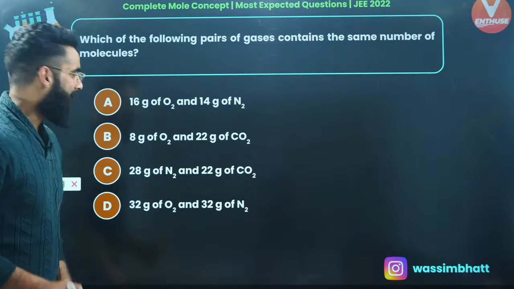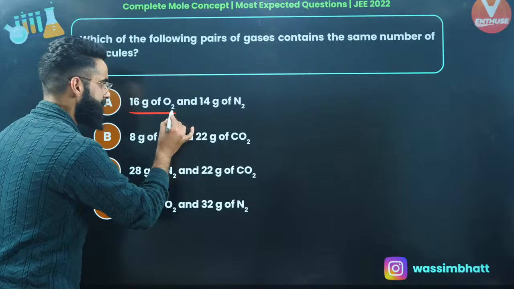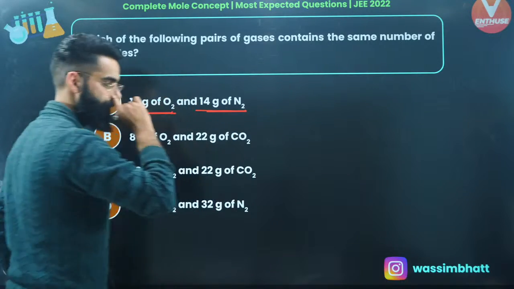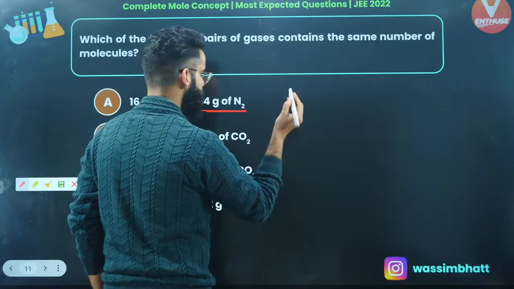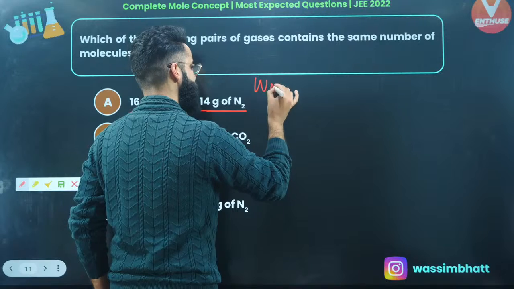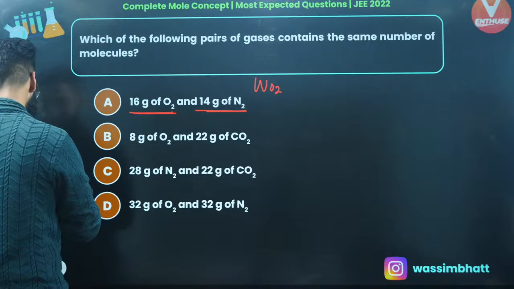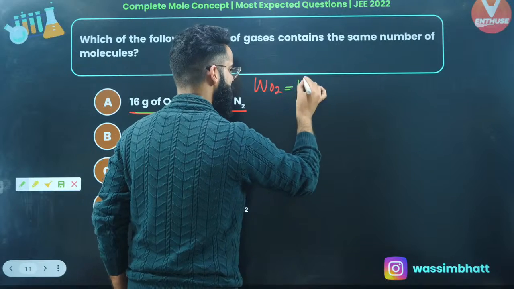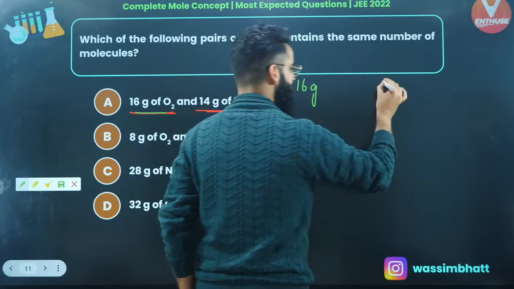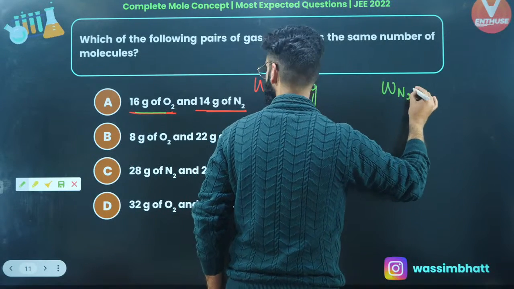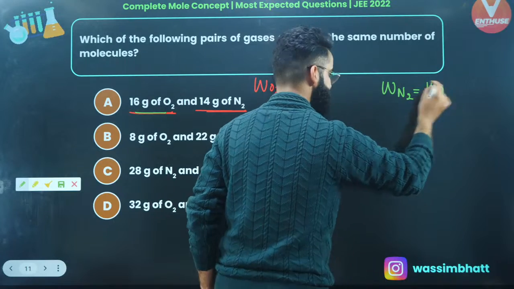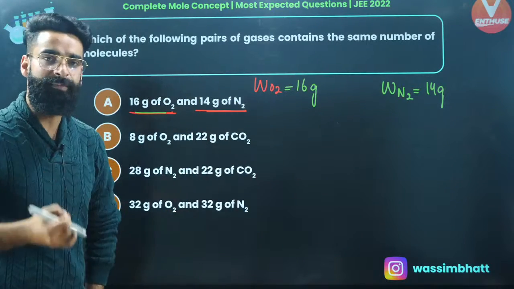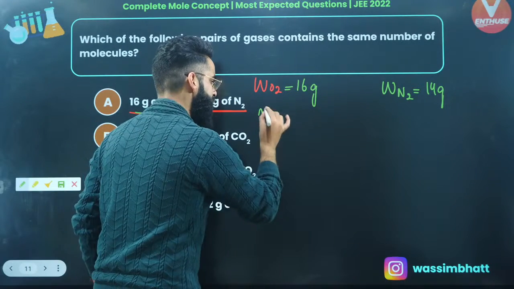So first thing, I'm given 16 grams of oxygen and 14 grams of nitrogen, right? See guys, as per the first option, the mass of oxygen is given to me as 16 grams. And at the same time, the mass of nitrogen is given to me as 14 grams, right? So first thing which I'll be doing over here, I will be calculating their number of moles.